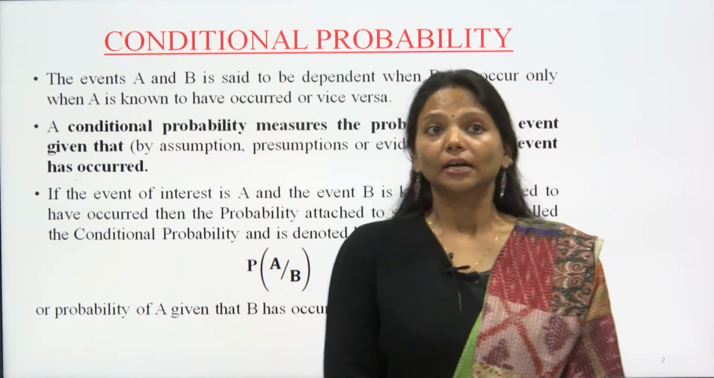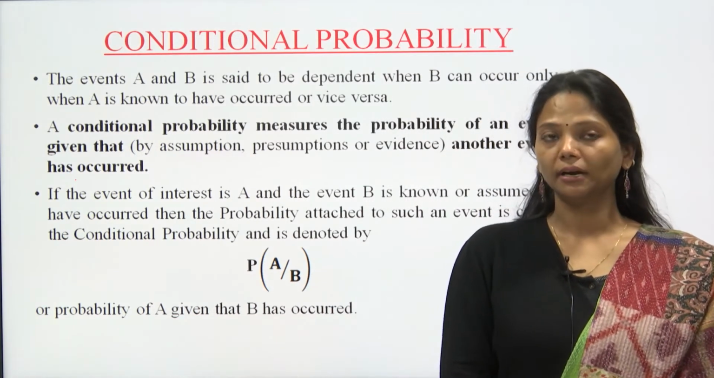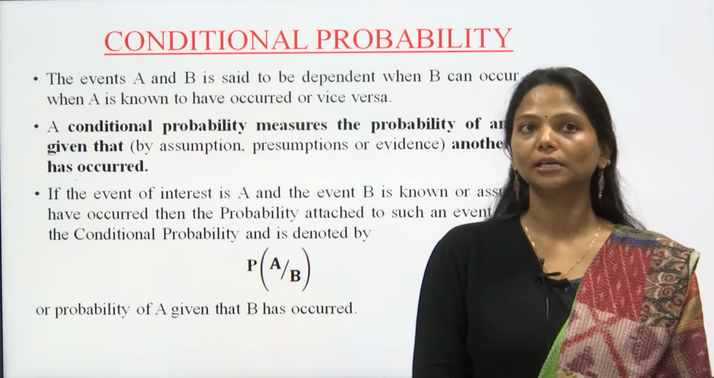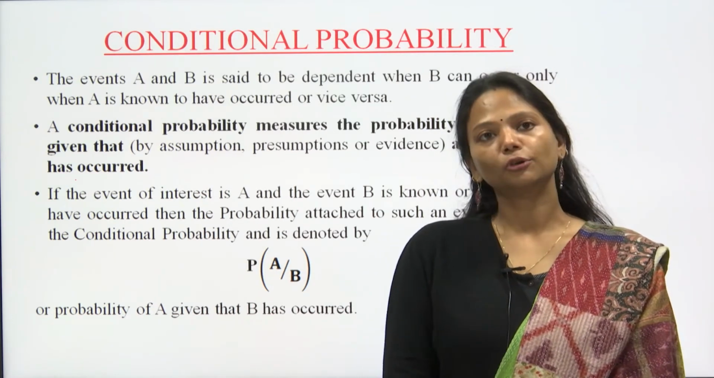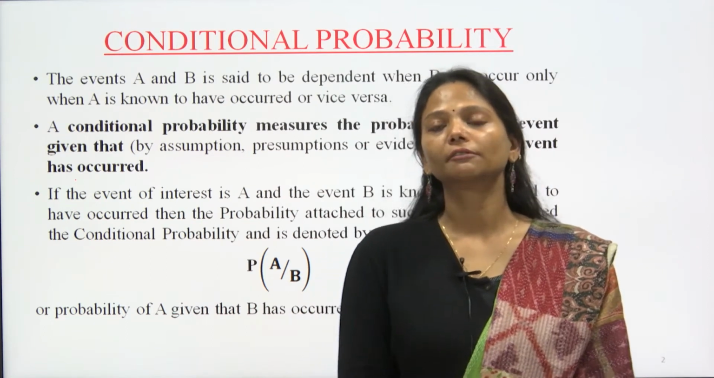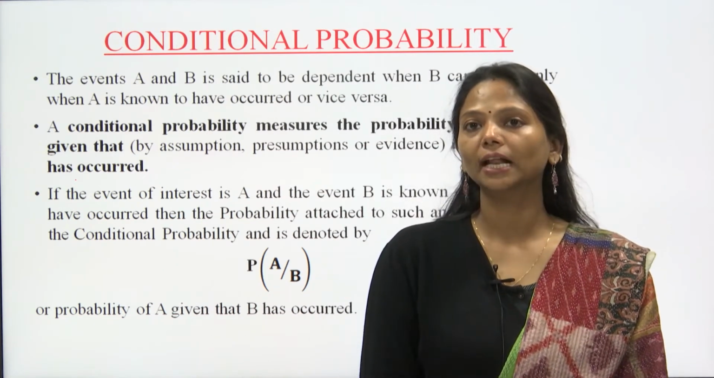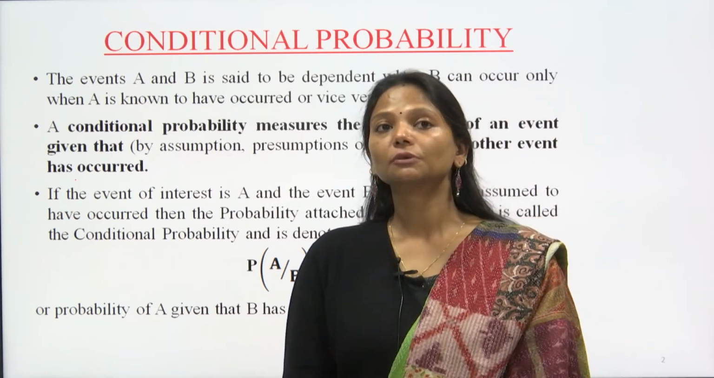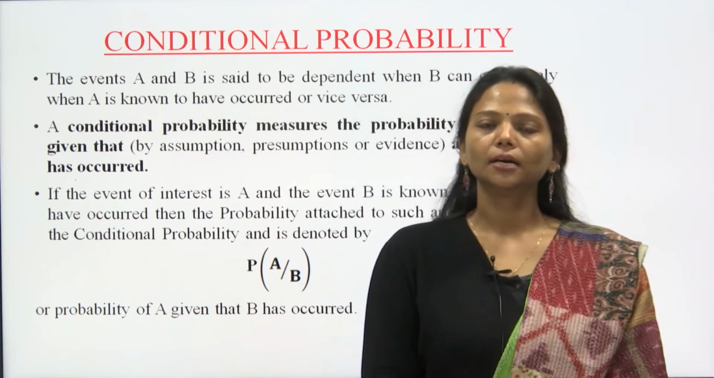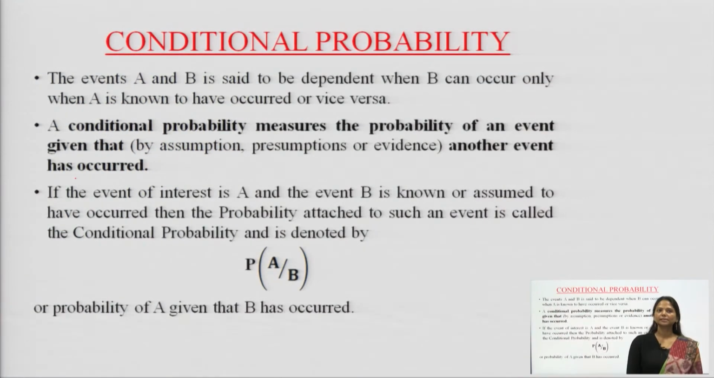Conditional probability. Events which are dependent are supposed to be handled with conditional probability. The events which were independent, as we have talked, were supposed to be solved with the help of the multiplication theorem. But what if the events we are talking about are dependent? Then the theorem to apply is conditional probability. The events A and B are said to be dependent when B occurs only when A is known to have occurred, or